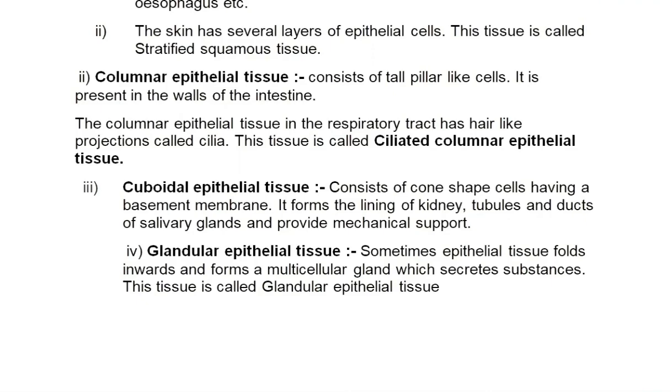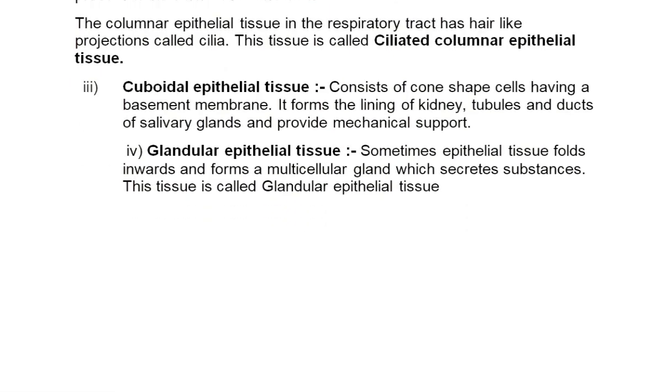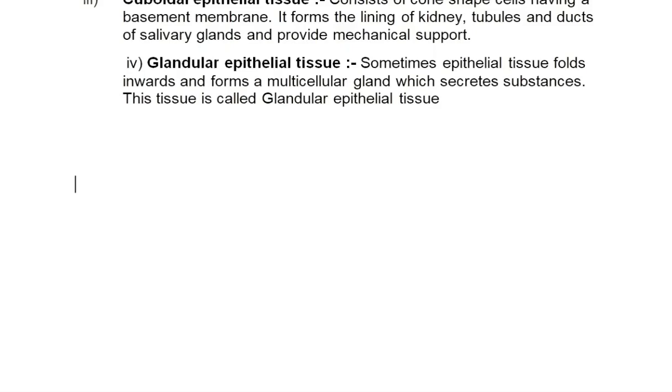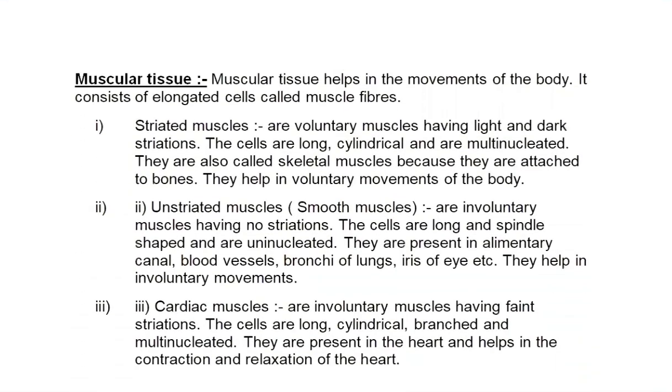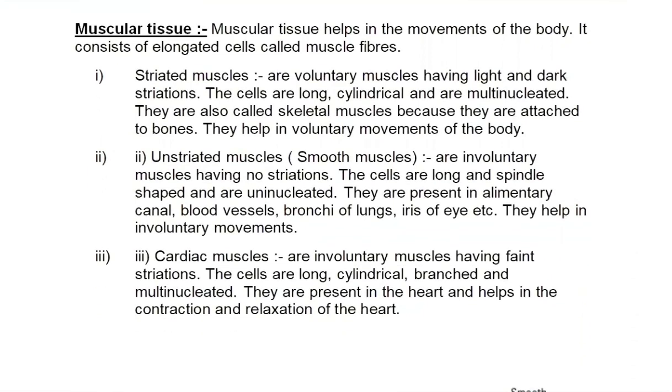So that's all about epithelial tissue. Now, my dear students, we move to next type of animal tissue. In epithelial tissue, one thing more I'd like to add here. You have to learn location of tissue, then structure of cells, and then their function. So it's better if you create your notes under 3 headings: structure, location, and function, because in examination, sometimes it is asked, name the epithelium present in your skin, name the epithelium which lines the respiratory tract. So if you have made a table, it will be easier for you to learn.